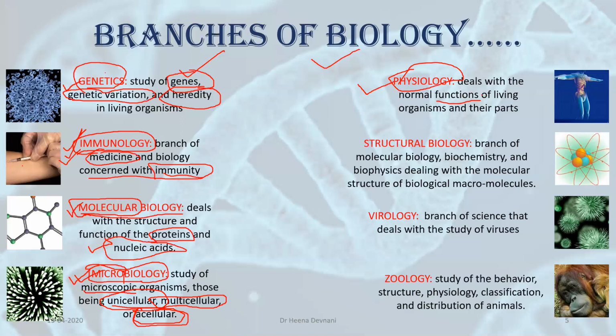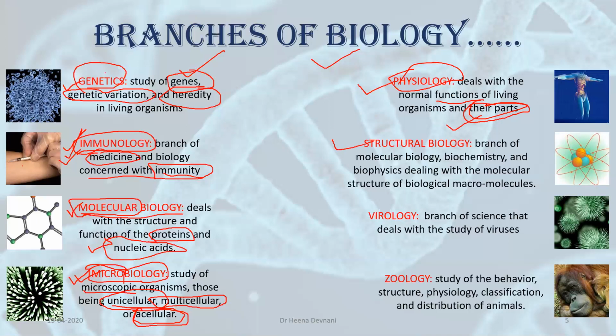So when we study all these systems and their functions and their parts, like in the digestive system, which parts are included? We have the alimentary canal and the glands. The alimentary canal has the mouth, esophagus, stomach, and intestine. So when we study about the parts of these systems and their functions, it is known as physiology.